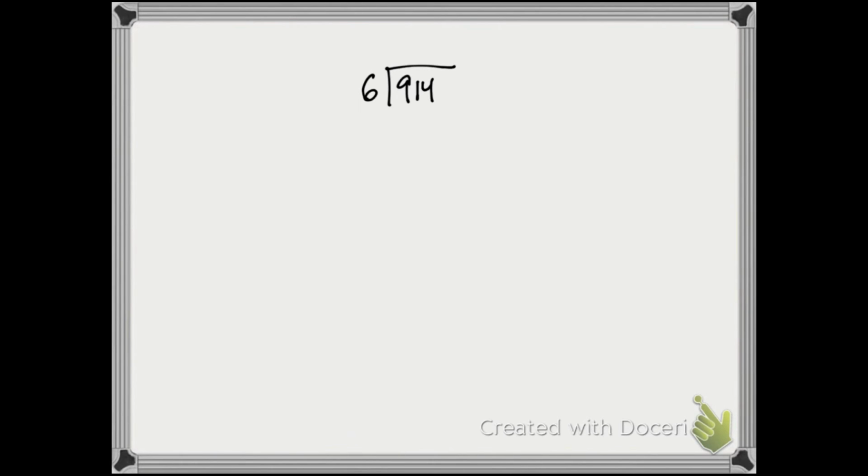So the first thing we need to do, once we've decided that sharing is the way that we're going to look at this division problem, and that's your choice, either sharing or measurement. But if we've decided on sharing, then this question is asking, if I have 6 groups, how many is in each of the groups? So I start off with 914, and I'm sharing that equally among 6 groups. Right away, I know I can give each of the 6 groups 100 because I have more than 600. So that's 6 groups of 100.